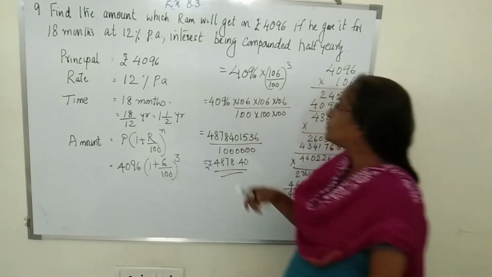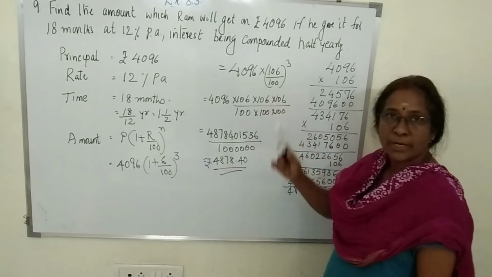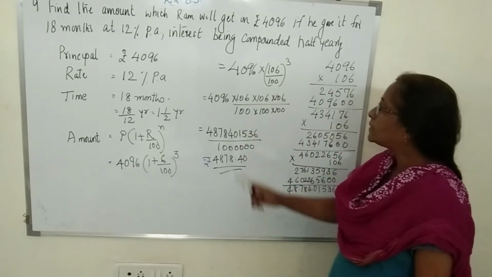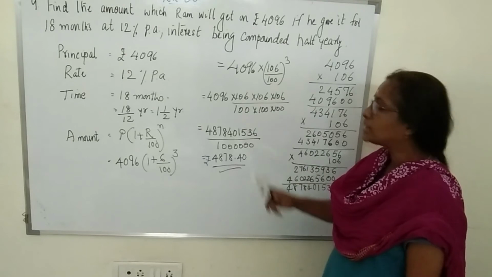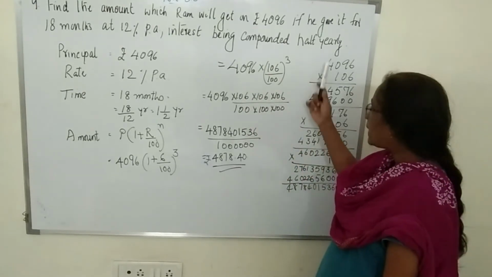Now 4,096 into 106 upon 100 whole cube. That is 4,096 into 106 into 106 into 106 upon 100 into 100 into 100. Now multiply it here.